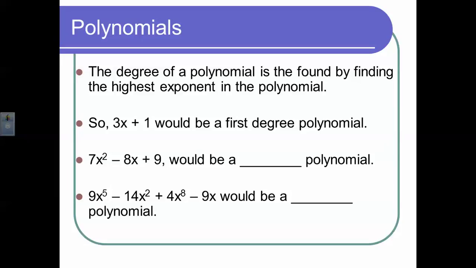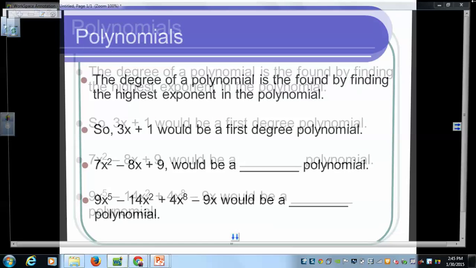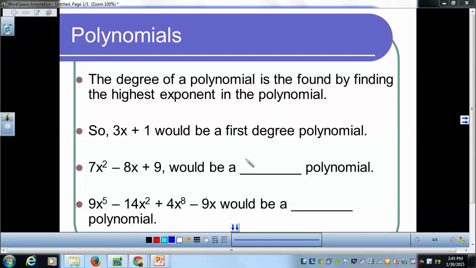The first is the degree of a polynomial. The degree of a polynomial is found by finding the highest exponent in the polynomial. So if we look at 3x plus 1, we would say this is a first degree polynomial. In this case, it's also a linear function. If we look at 7x squared minus 8x plus 9, we would say this would be a second degree polynomial, because the highest exponent in this problem is a 2.